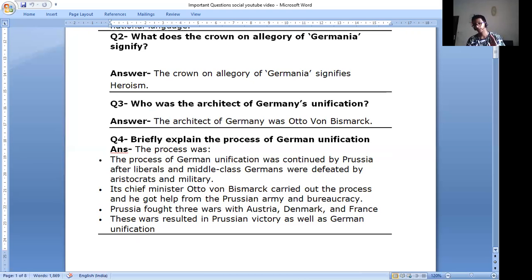So, see, guys, the size of the answer is too small and it is in points so that you can understand it really easily. You may feel this is long, but this is a really small answer. I made it into points for you all so that you can understand really well and write that in your own words.